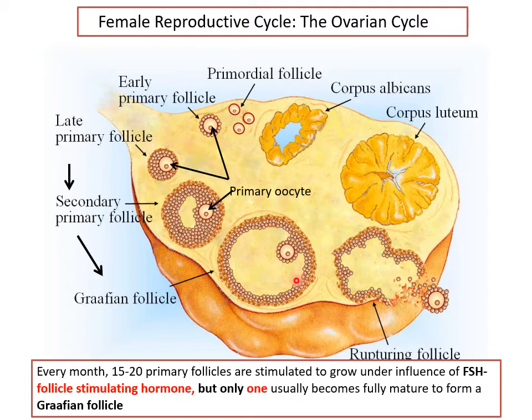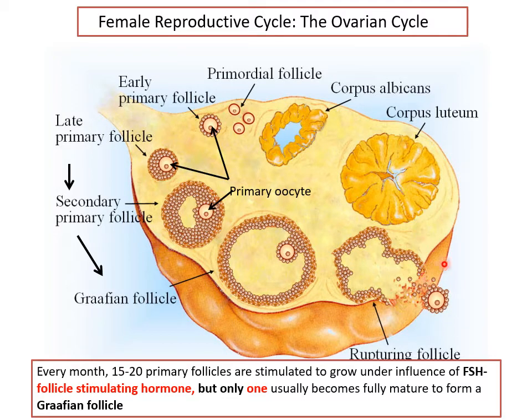Now, every month, about 15 to 20 primary follicles under the influence of FSH grow and start maturing, show these changes to try to become mature follicles, but usually only one out of these becomes a fully mature Graafian follicle, and then that will undergo ovulation, and the oocyte with its surrounding cells will be released.